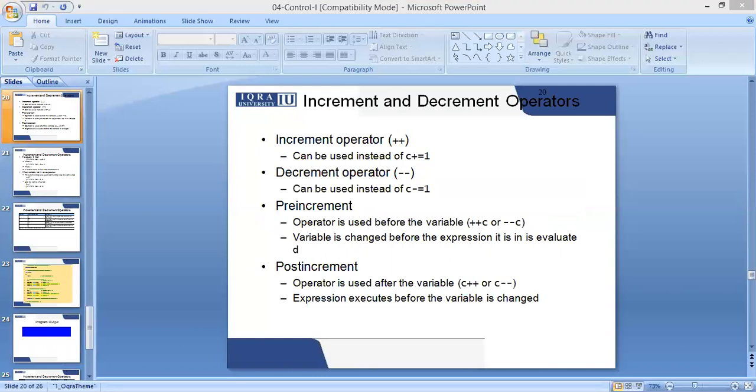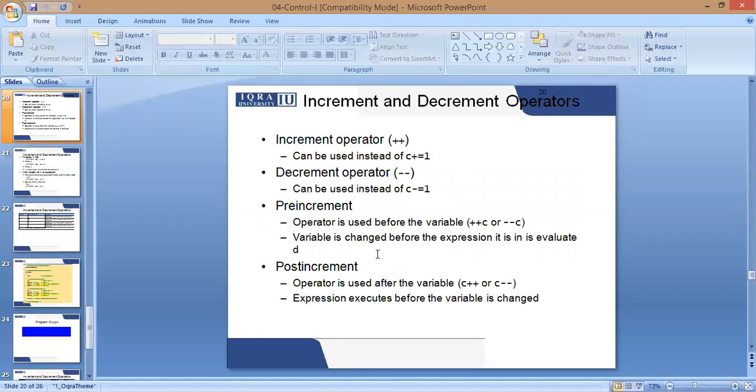Other than these operators, we have increment and decrement operators. It has a default value of 1. Every time an increment operator is executed, it will increase the value by 1, and in the same manner a decrement operator will work. The increment and decrement operators are mostly used in loops, which we'll be studying in our next class, and you will be able to better understand why we need to put an increment or decrement operator. Over here you can see in the slides, an increment operator is represented by a double plus, and a decrement operator is represented by a double minus.